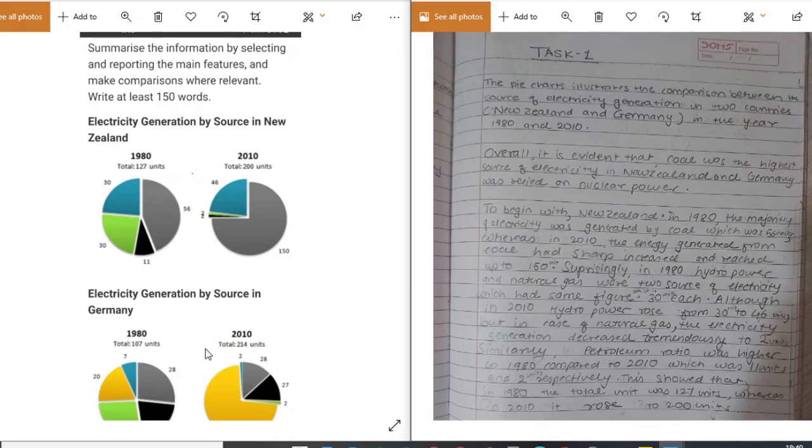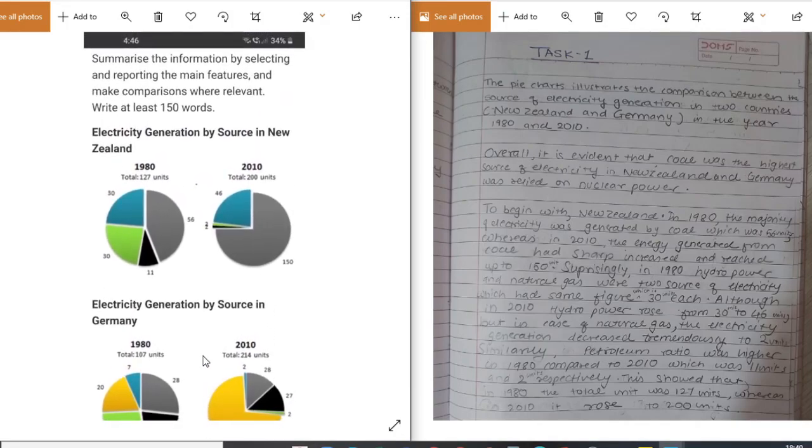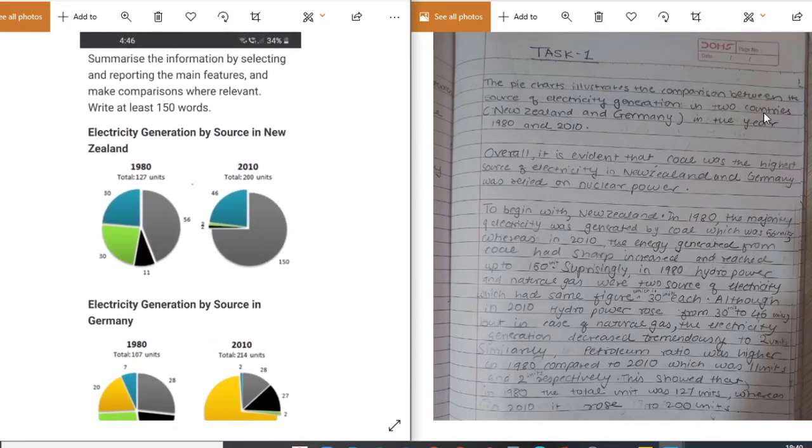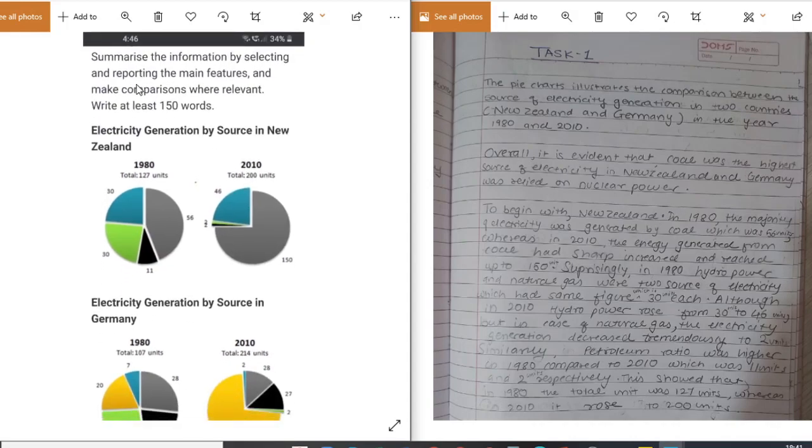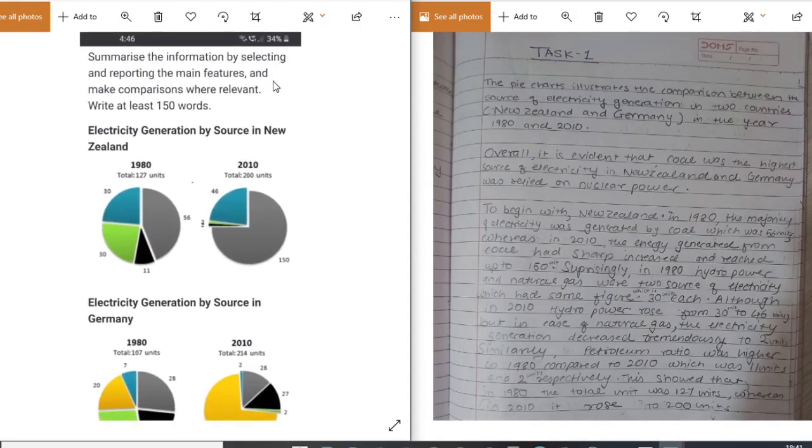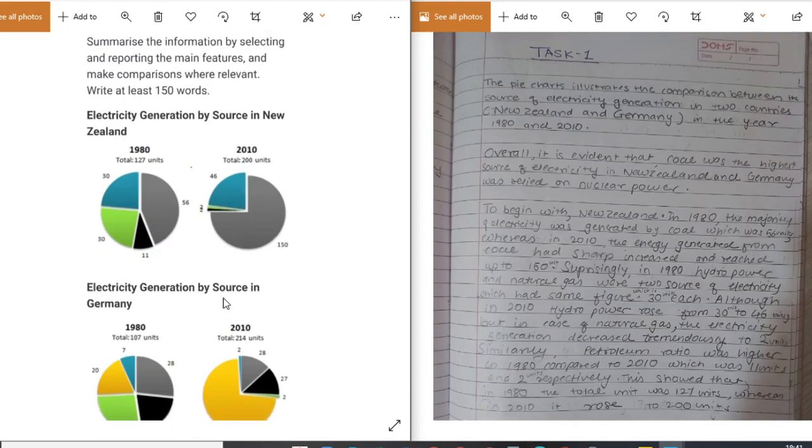So this is generally the graph or the pie chart that is given. Generally there is an image given and this is the task written by the student. The question is: summarize the information by selecting and reporting the main features and make comparisons where relevant. Write at least 150 words.